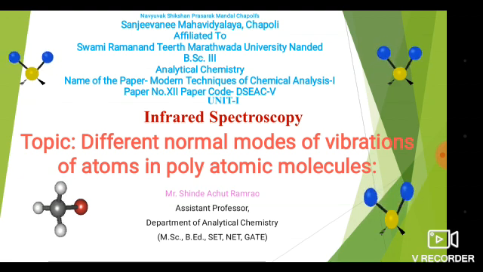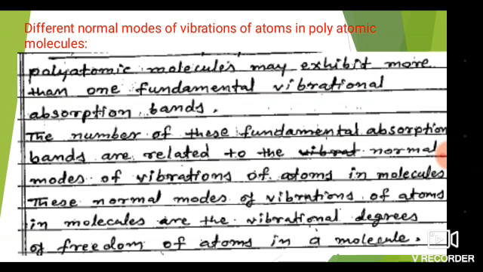In the last lecture, we have seen about infrared spectroscopy. Some topics underlying infrared spectroscopy were the theory of IR radiation, range of IR radiation, and requirement of IR radiation. Today we are going to learn a new topic, that is the different normal modes of vibrations of atoms in polyatomic molecules. So let's see about the different normal modes of vibration of atoms in polyatomic molecules.